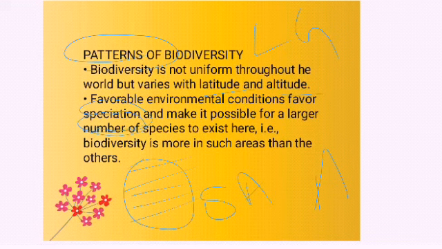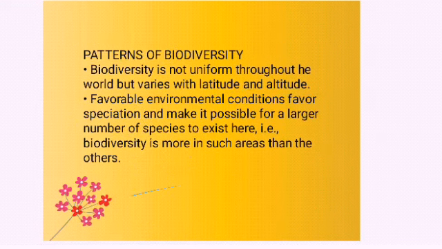So biodiversity will be more where favorable, good environmental conditions are present. Where the climatic and geographical conditions are not that good, there the organisms will be fewer.